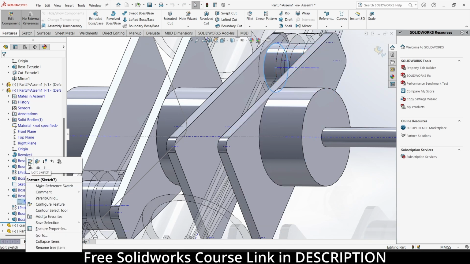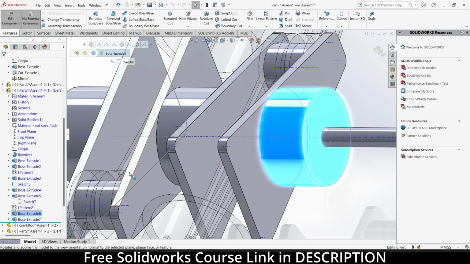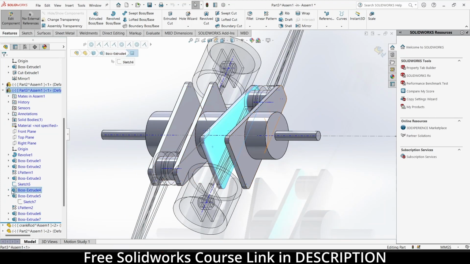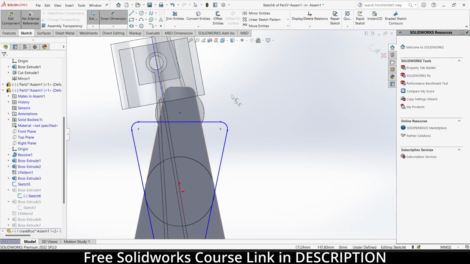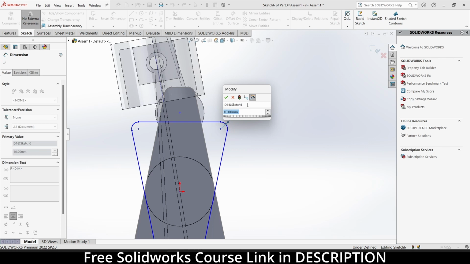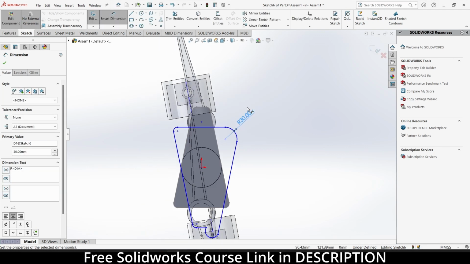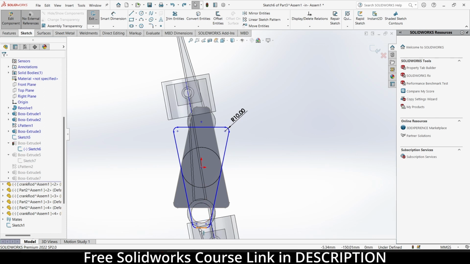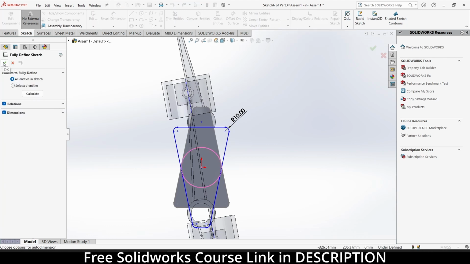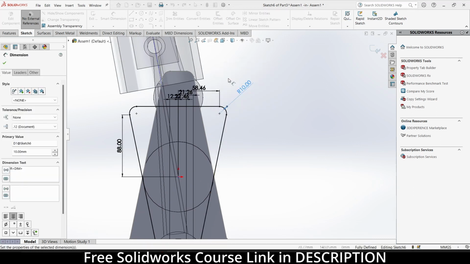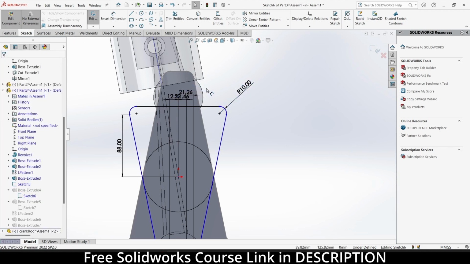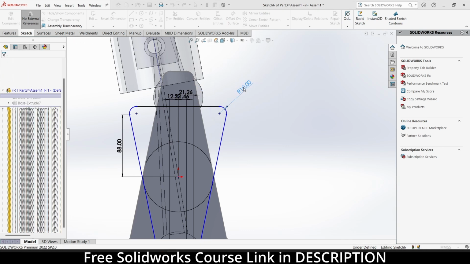That's the issue for me. Okay, not this one. I think this is one sketch. Let's Control Z. First thing that I have to do is click on fully defined sketch. Click OK. Notice my sketch is fully defined now. Now, before I move forward, select this one and delete this. So this one 30.